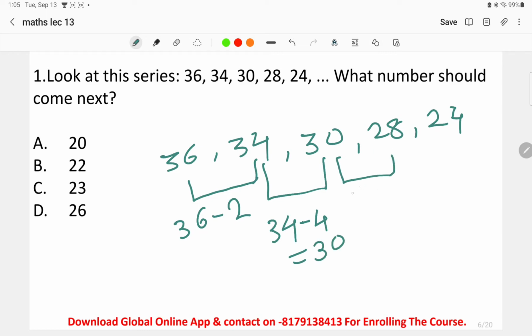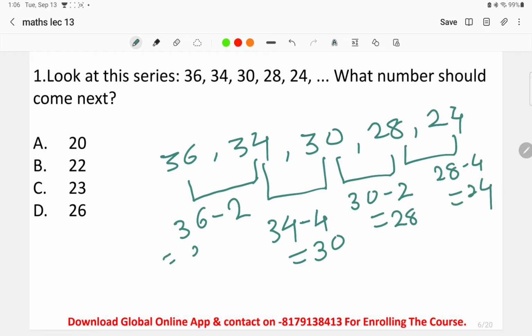Again, look at this one. When we do 30 minus 2, we are going to get 28, and when we are doing 28 minus 4, we'll get 24. So when we do subtraction, we are getting the next number. Basically, we subtract first by 2, then by 4, first by 2, and then by 4. This is the pattern of subtraction followed in this series: 36, 34, 30, 28, 24. Subtraction is carried out once by 2 and once by 4 in an alternating pattern.